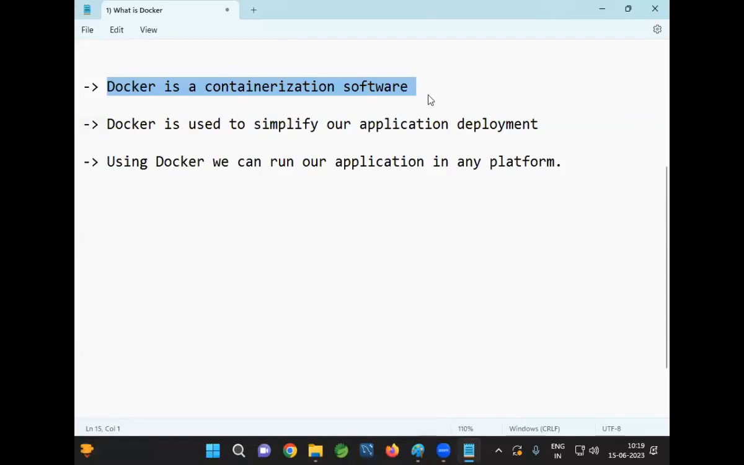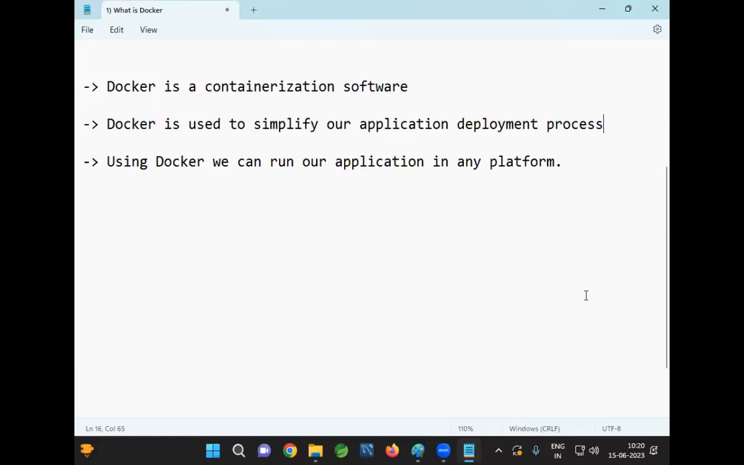What is Docker? Docker is a containerization software. Why are we going to use Docker? Docker is used to simplify our application deployment process. Using Docker, we can run our application on any platform.